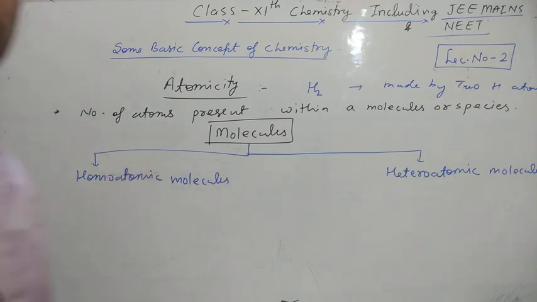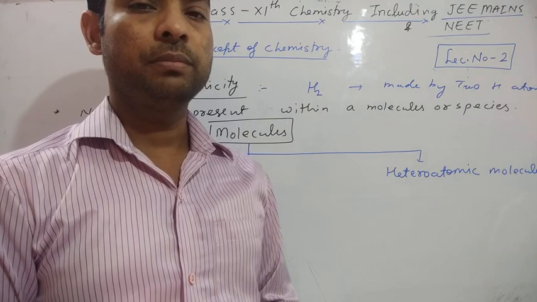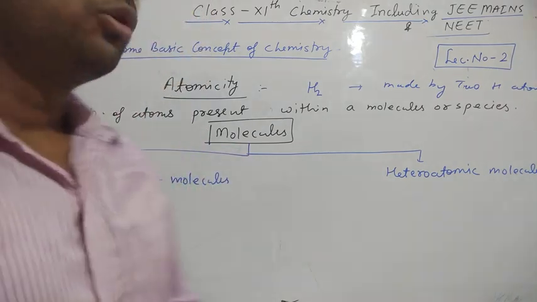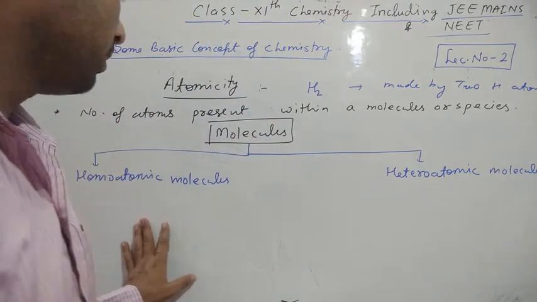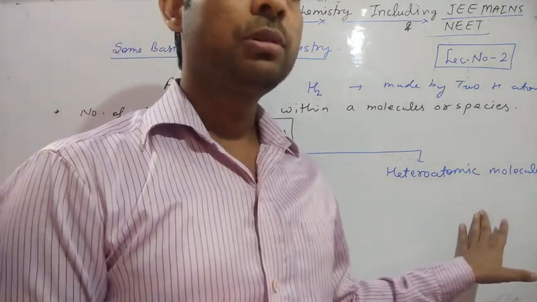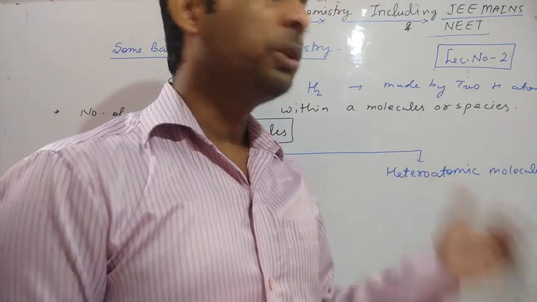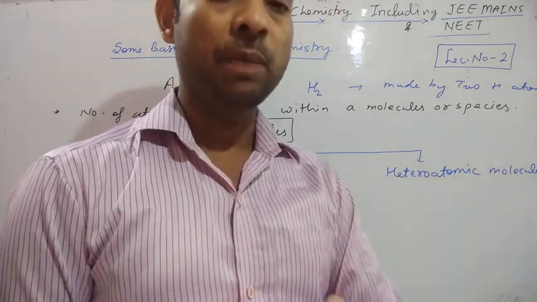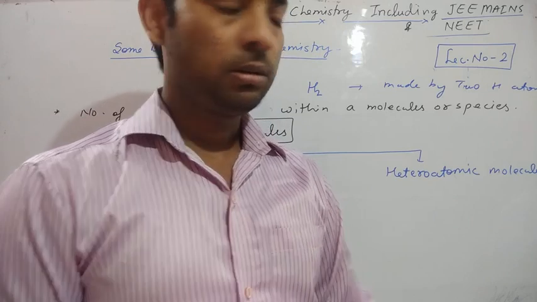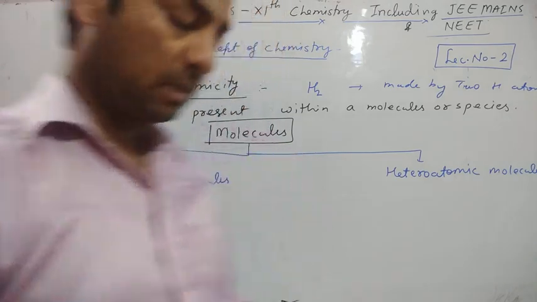What is the meaning of homoatomic? Homo means same. The molecules which are made by similar atoms are called homoatomic. Other molecules which consist of at least two or more different atoms are called heteroatomic. At least two, I'm saying, are different; these are heteroatomic molecules.